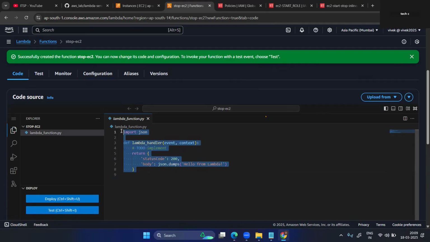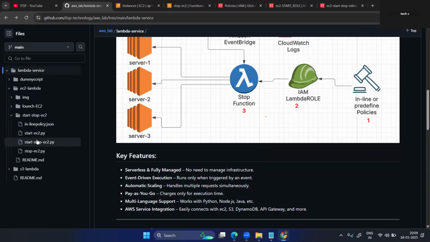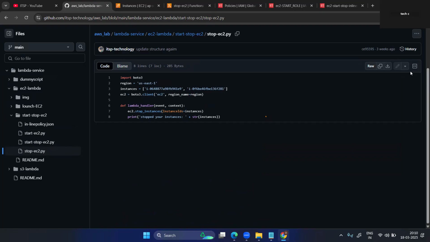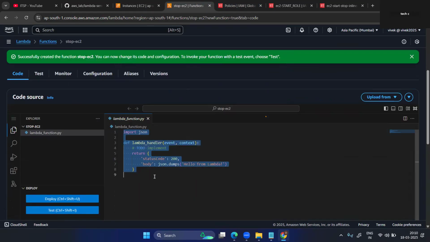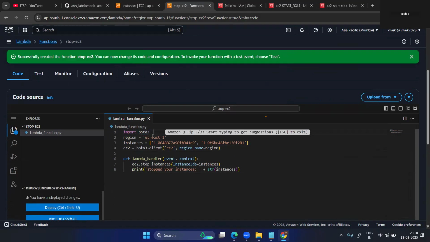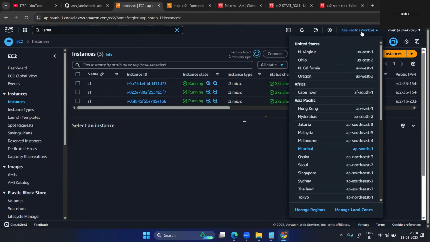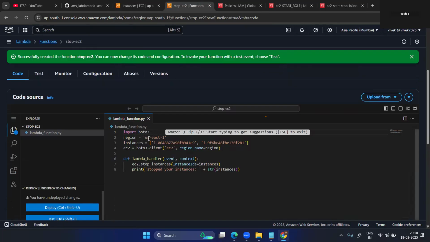So now let's go and put our code here. Inside this, stop EC2 is there. Just copy this code, and I will modify it. First copy and paste it. Boto3 is required for that. You can put your region where you are available. My EC2 instance is available in ap-south-1, so we need to put ap-south-1.